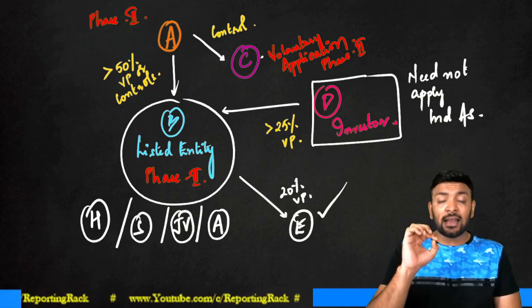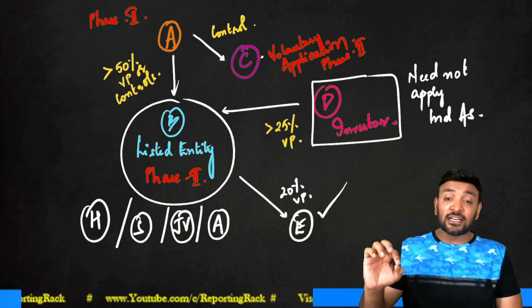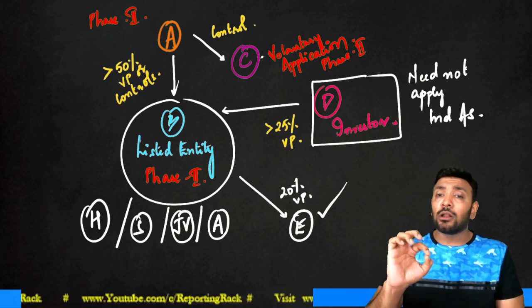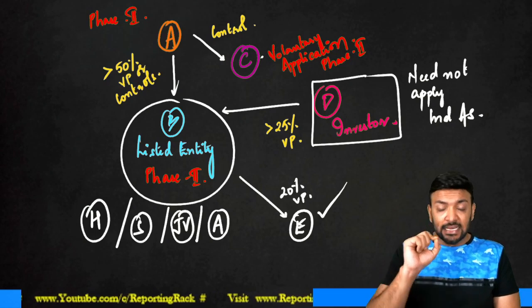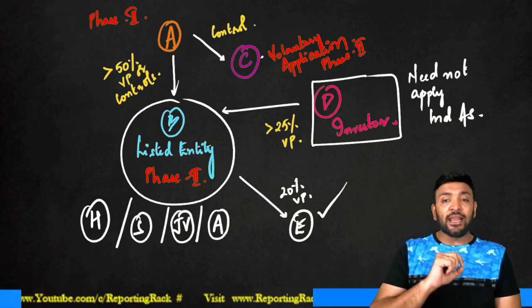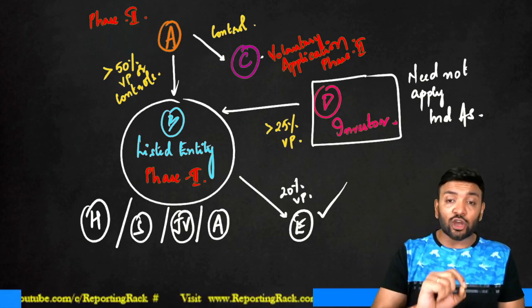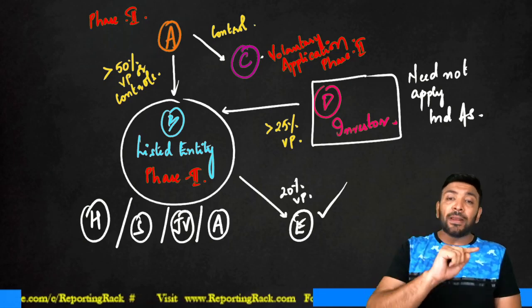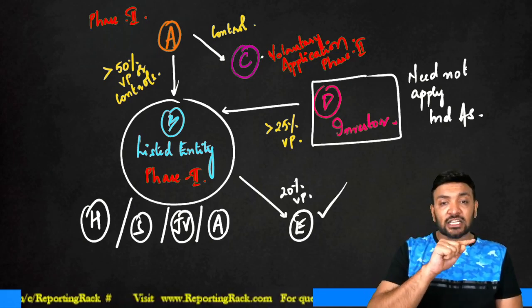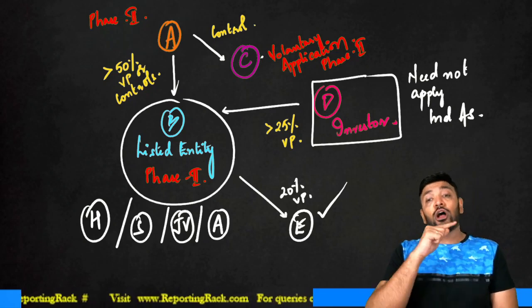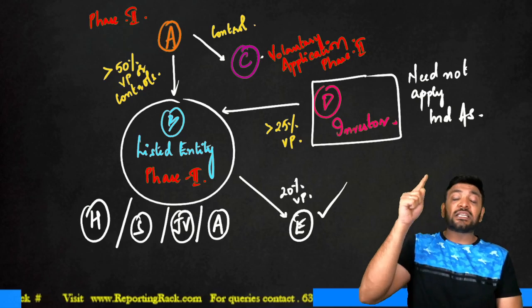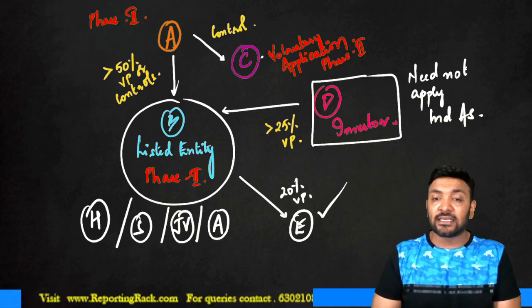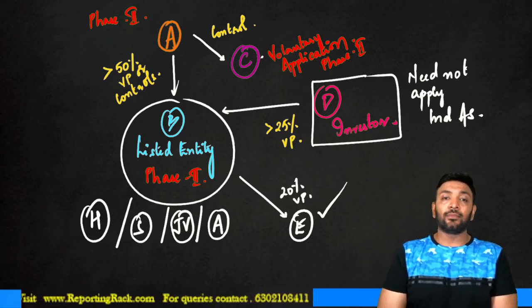Therefore, you need to understand that D shall continue to prepare its financial statements under IGAAP or Companies Accounting Standard Rules 2006. But since D has an associate in B and is required to prepare consolidated financial statements, B, apart from preparing its financial statements as per IND AS, should also prepare financial statements or financial information under IGAAP to facilitate its consolidation with Enterprise D as an associate. Clear?